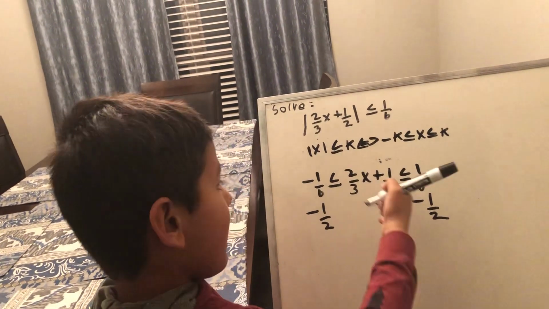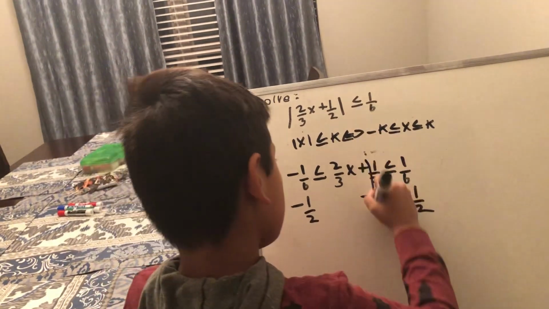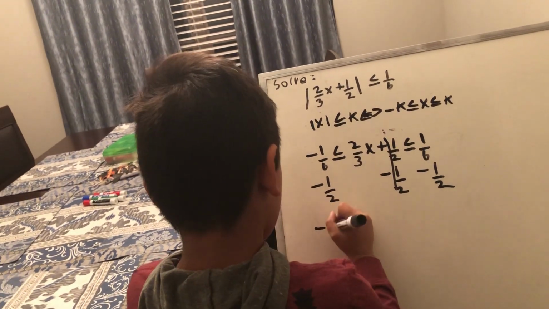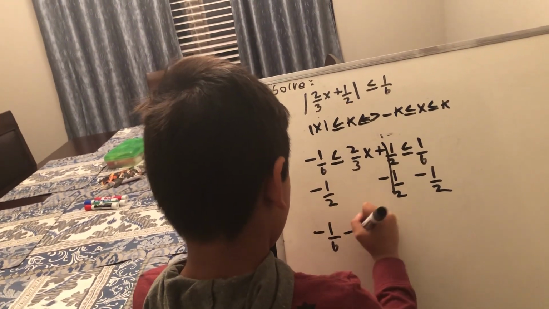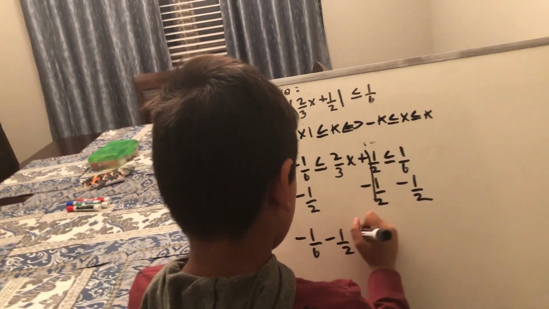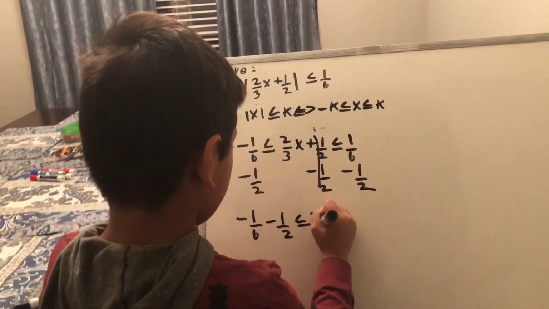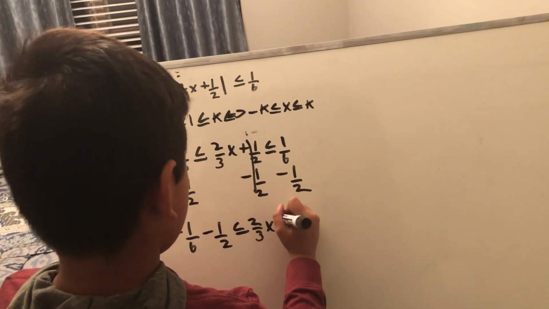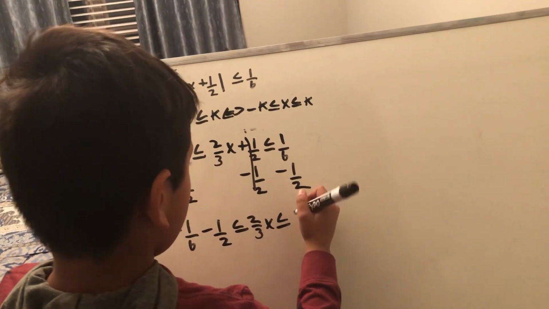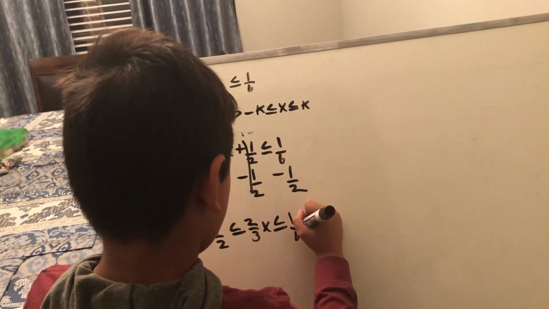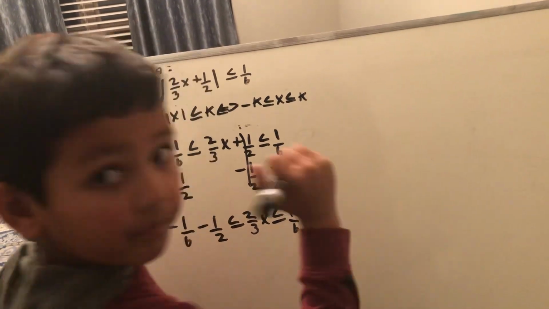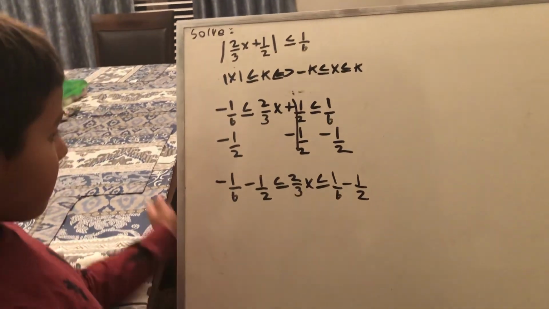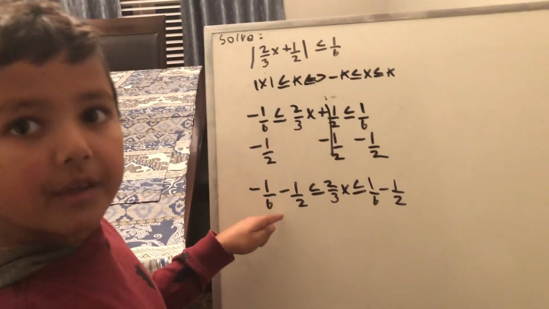Now the half minus half cancels. So you get negative 1 over 6 minus 1 over 2 less than or equal to 2 over 3x, which is less than or equal to 1 over 6 minus 1 over 2. Now you can simplify negative 1 over 6 minus 1 over 2.